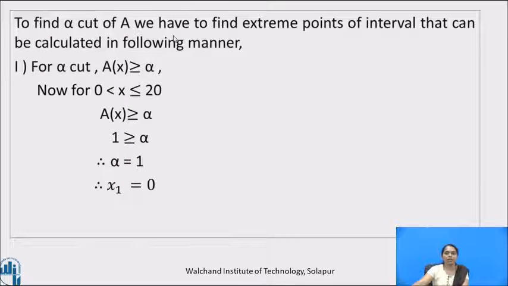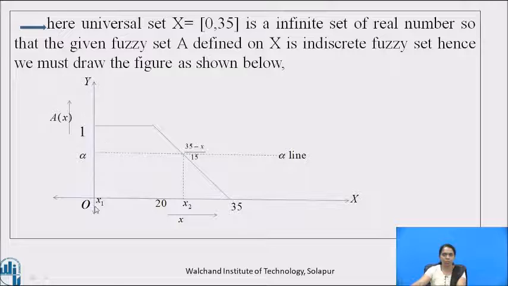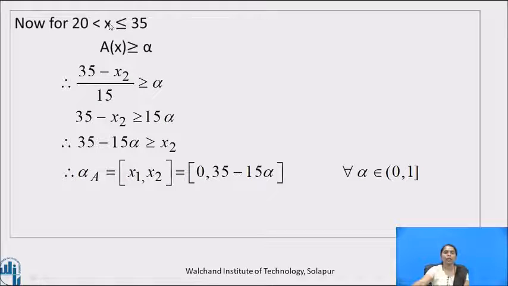Now to find out alpha cut of A, we have to find extreme points of this interval that can be calculated in the following manner. For alpha cut, A of x is greater than or equal to alpha. So now to find out the left extreme point, in between 0 to 20, A of x is 1, which is greater than or equal to alpha. That's why alpha is equal to 1. Therefore, x1 is 0. Now for the right extreme point, 20 less than x less than or equal to 35, A of x is greater than or equal to alpha, that is 35 minus x2 upon 15 is greater than or equal to alpha.